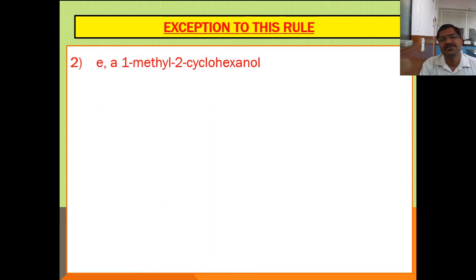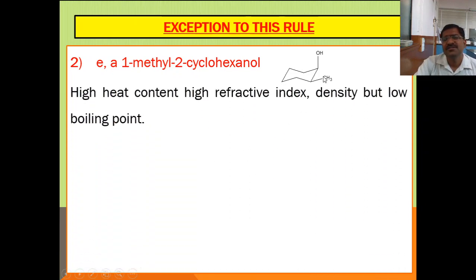Now one more exception: this rule is not applicable to the 1-methyl 2-cyclohexanol cis isomer. Here, in case of this isomer, if you see this molecule, molecular volume is less. Molecular volume is less because the hydroxy group is axially oriented, and therefore molecular volume is low. Low molecular volume means there should be high enthalpy, high refractive index and boiling point. But what is the exception? Here high heat content is correct, high refractive index is correct, density is correct, but low boiling point is the exception to this rule.